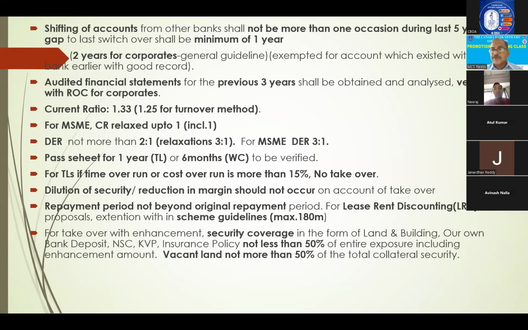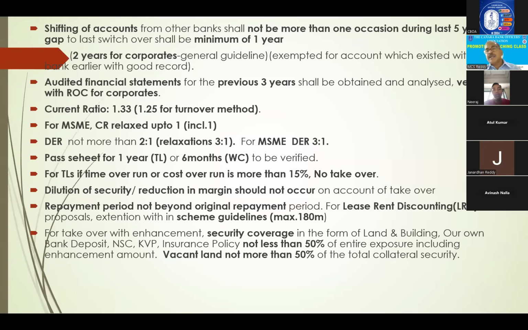The only exception given is lease rent discounting, your Canara rent. There, the maximum permissible in that scheme is 180 months. So in the leftover period, if there is any gap within 180 months, up to that gap you can fill it. Not more than 180 months in total.